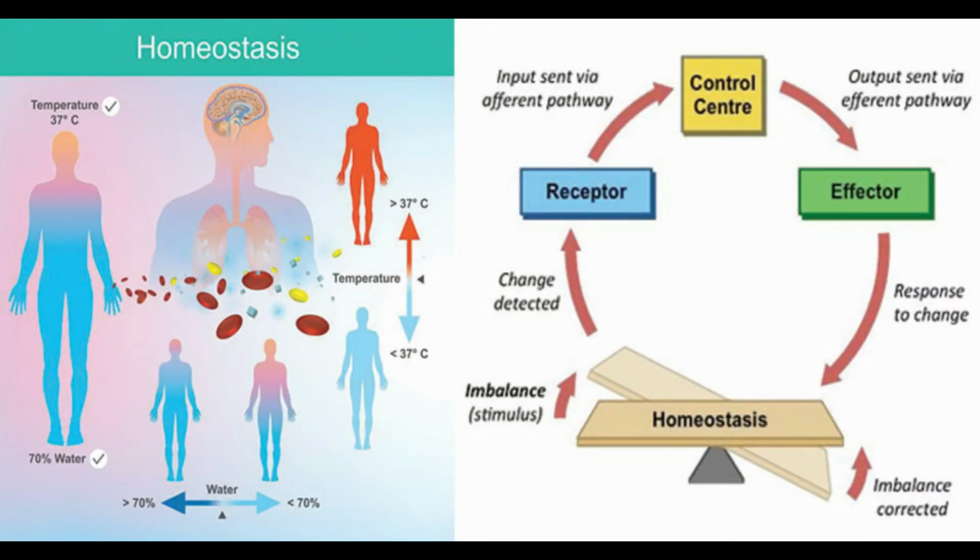Homeostasis has four main components. These are the change, as we studied about stimulus, and we know our bodies are able to detect these changes by the help of our nervous and endocrine systems. The second component is the receptor, which is responsible for detecting this change in the external or internal environment.